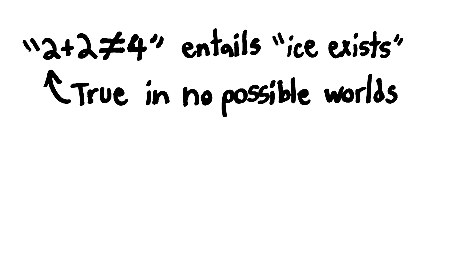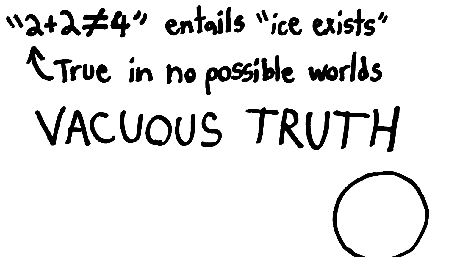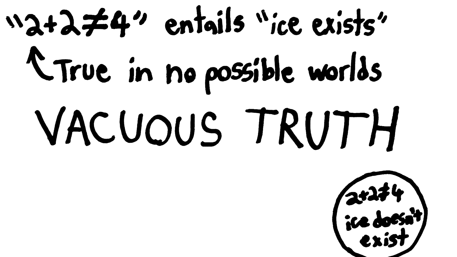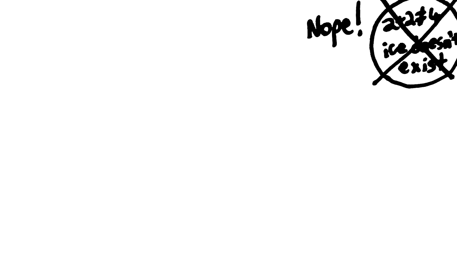Since there are no possible worlds that contain X, namely 2 plus 2 isn't 4, then this statement is vacuously true. It's actually a true statement that 2 plus 2 isn't 4 entails ice exists, because there is no possible world where 2 plus 2 isn't 4 and ice does not exist. There isn't any possible world like that. So drill that into your head. Impossible things entail everything.